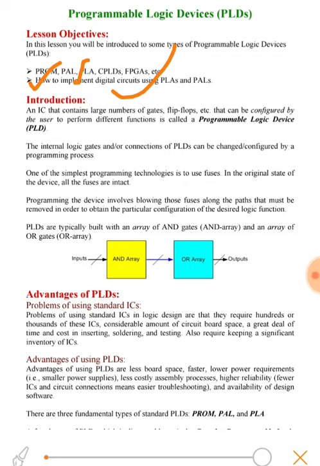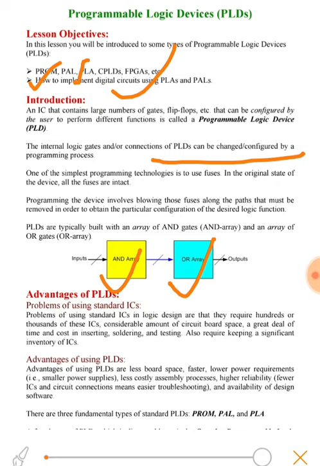First of all, we start with how PLDs work. PLDs consist of arrays of AND gates and OR gates, which we can configure at the user end. The internal logic gates and connections of PLDs can be changed or configured by a programmer, that is, at the user end.